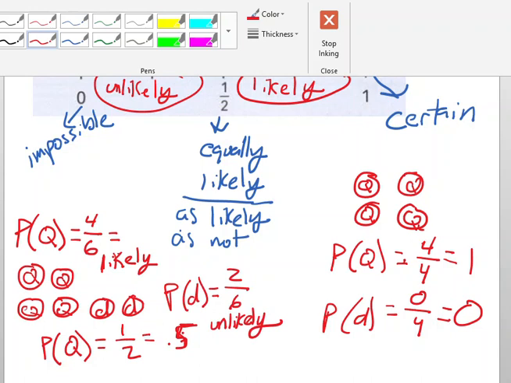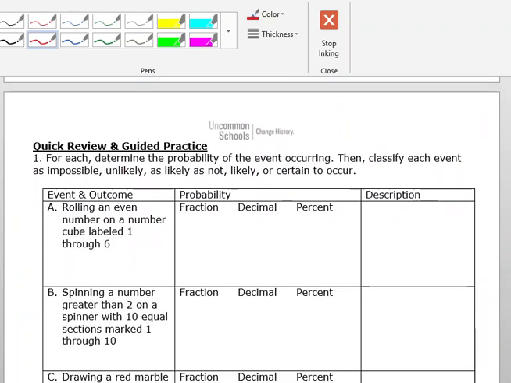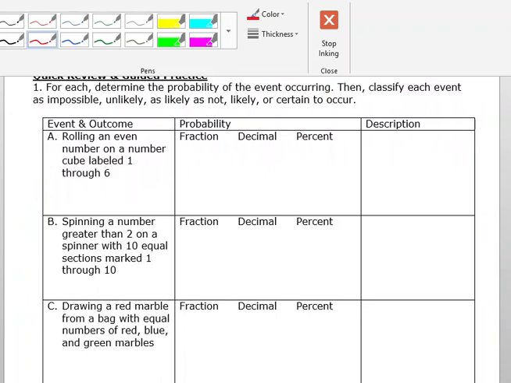All right, so that's our quick overview. And we'll take a look at our guided practice. I'll read the directions. For each, determine the possibility of the event occurring, then classify the event as impossible, unlikely, as likely as not, likely, or certain. So that's my spectrum here of 0, and then I get here to 50, and then I get here to 100%, okay?